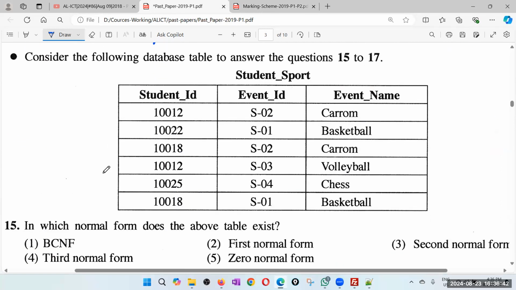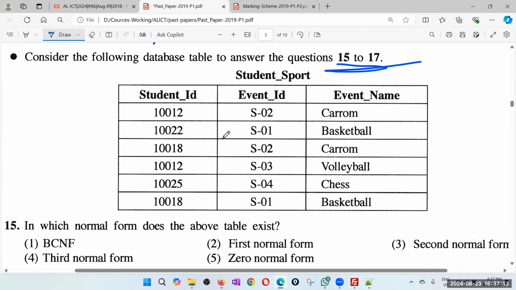Right. Question 15, 15 to 17, you must use this data. In which normal form does the above table exist? So first check whether it is first normal. If it is not first normal, it is 0. Then you check whether it's second. You go only in that sequence, right? You don't straight away go and check whether it's second, third, or whatever. Right. Is it first normal?